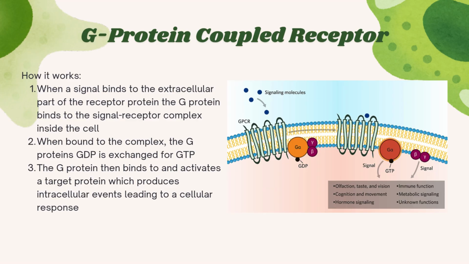So there's different types of receptors. In the first step, there's a G protein coupled receptor. So how it works is that when a signal binds to the extracellular part of the receptor protein over here, the G protein binds to the signal receptor complex inside the cell over here. When bound to the complex, the G protein's GDP is exchanged for GTP over here. And then the G protein binds to and activates a target protein, which produces intracellular events leading to a cellular response.